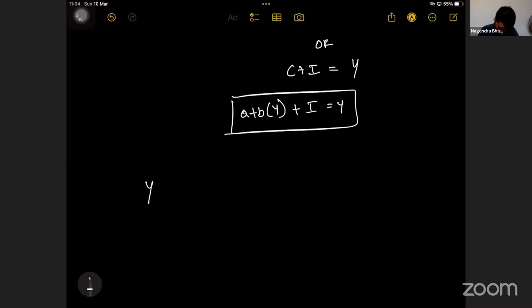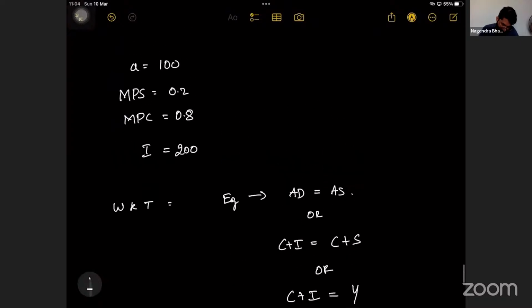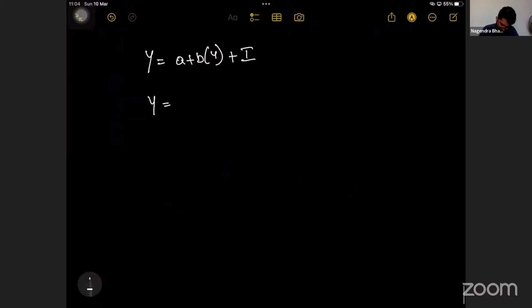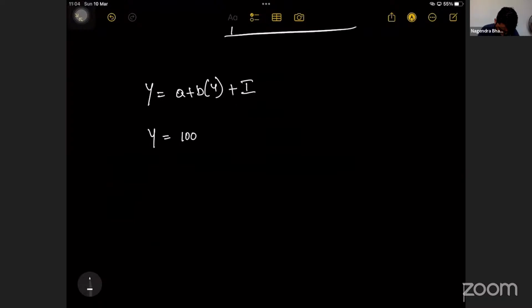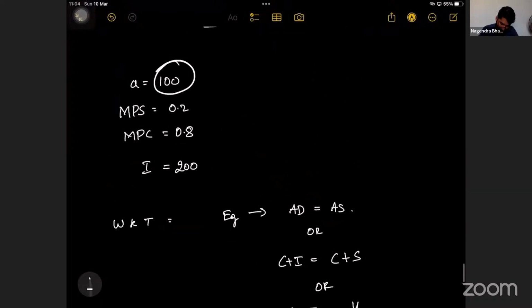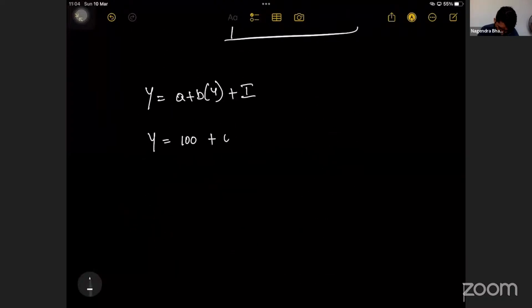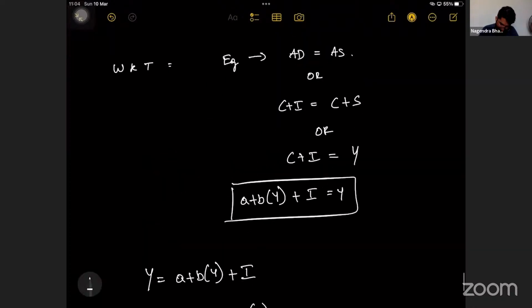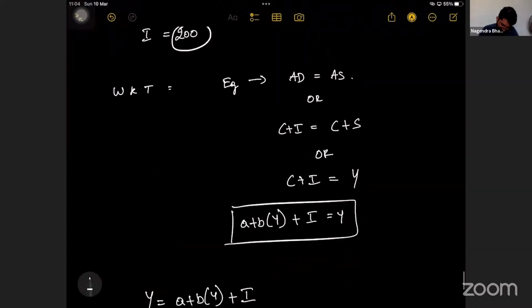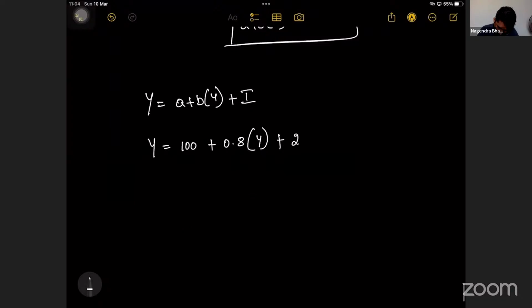So Y is equal to A plus BY plus I. A is given as 100, B is given as 0.8, the marginal propensity to consume, multiplied by Y, plus I, which is 200.